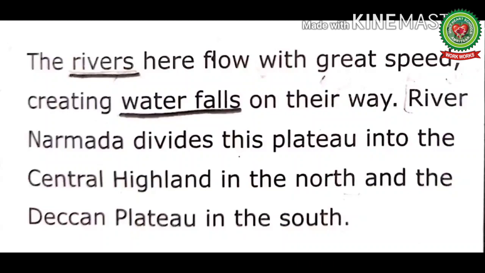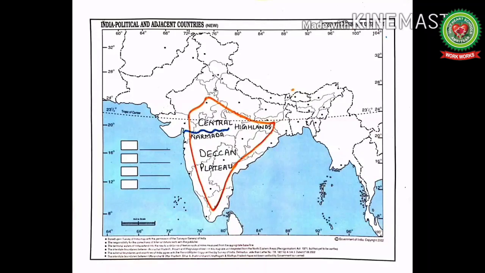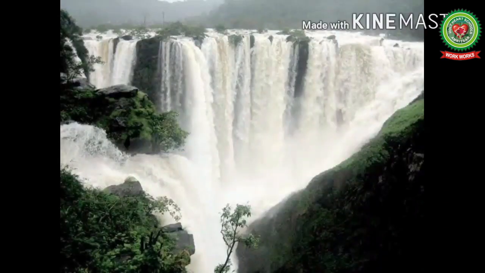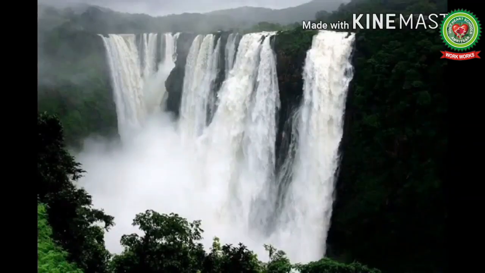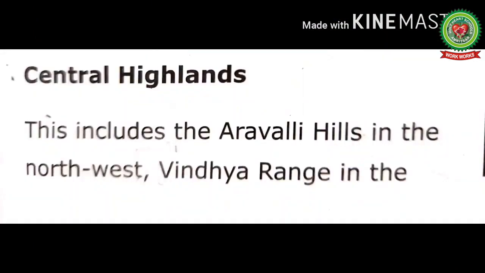Now students, I will explain this paragraph with the help of the map. See students, River Narmada divides the Southern Plateau into the Central Highland towards the north and the Deccan Plateau towards the south. Here the rivers flow with great speed. On their way, they form waterfalls. Now, next topic is Central Highlands.